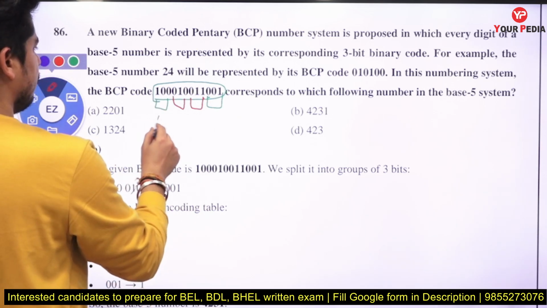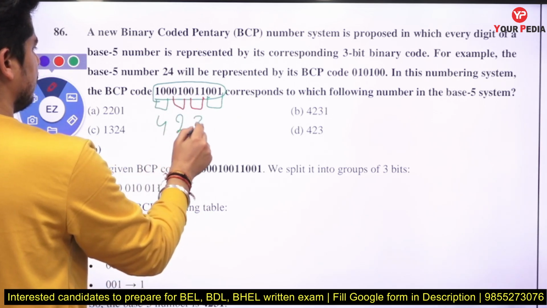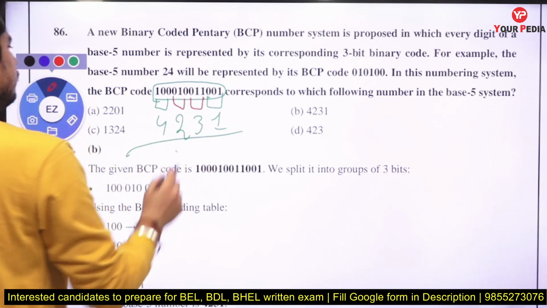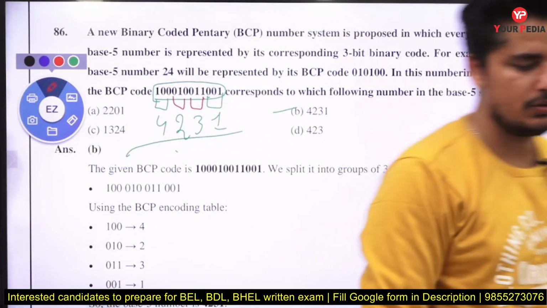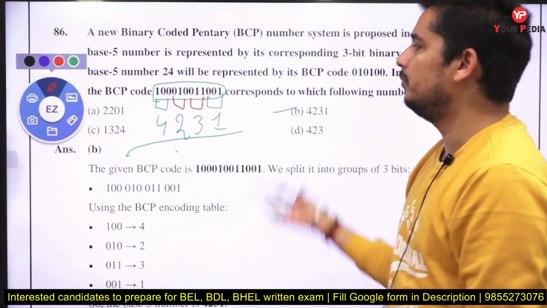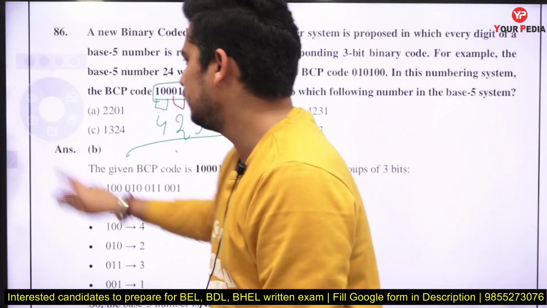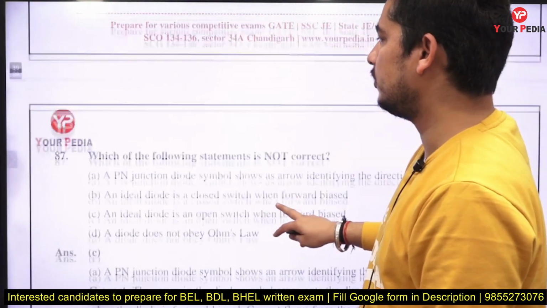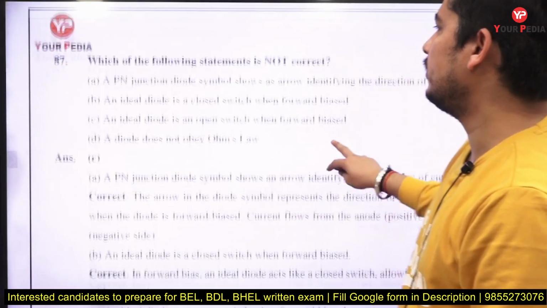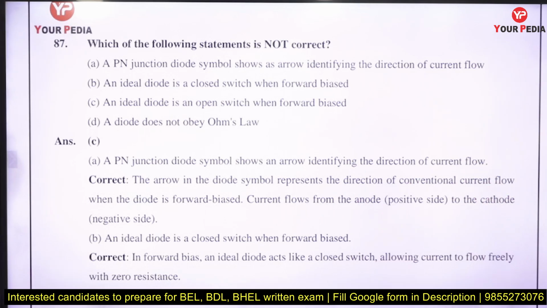That is going to be 4, that is going to be 2, that is going to be 3, that is going to be 1. 4, 2, 3, 1. So we have to convert that base 5 number into a base 10 number. Just make a group of 3 and then convert that into decimal. Which of the following statements is not correct?